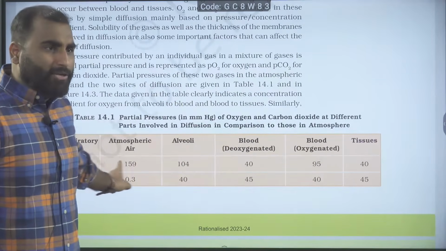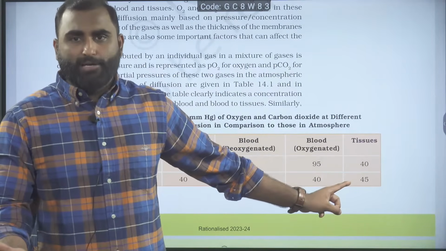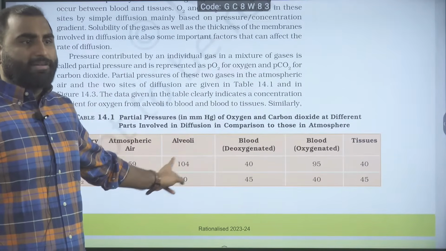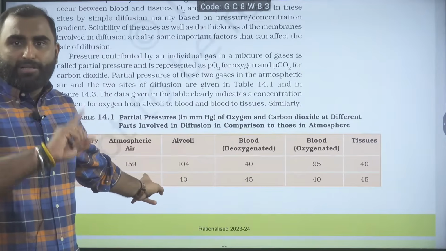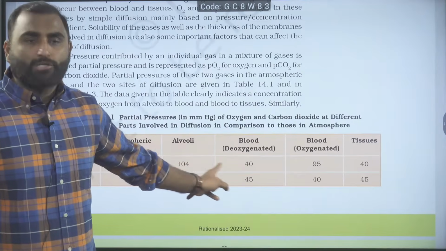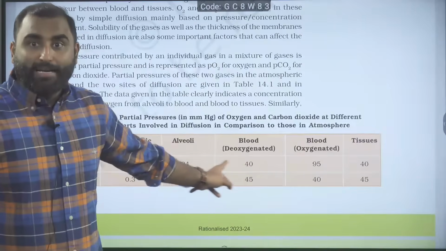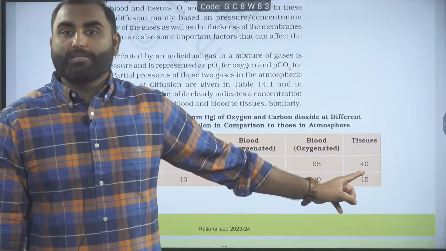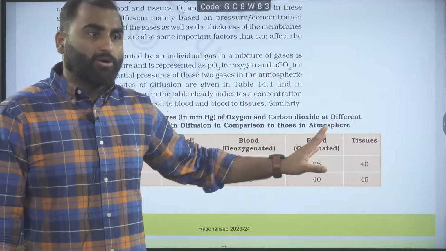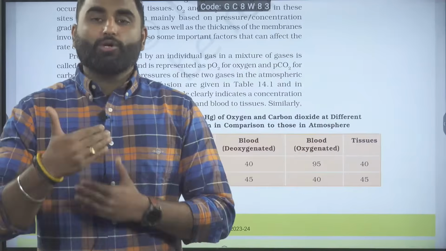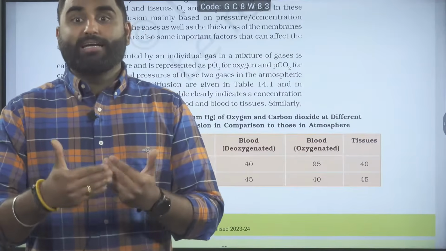So what I'm telling you here is, we have to learn the values by heart, no doubt. But you can see there is a lot of difference. There is a difference between 159 and 104. That difference helps in exchange of the gas. Again, 104 to 40, that difference also is there. A lot of gradient difference is there. Here also 40, 95, a lot of gradient difference is there. Same between the tissues and oxygenated blood. So for oxygen diffusion, there is always a high partial pressure gradient difference.